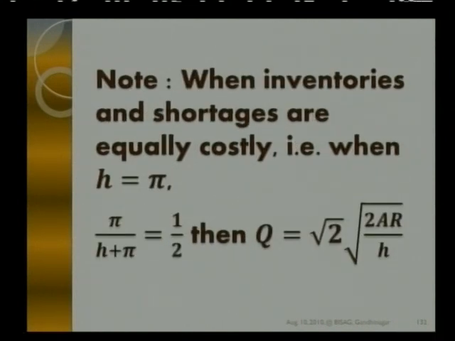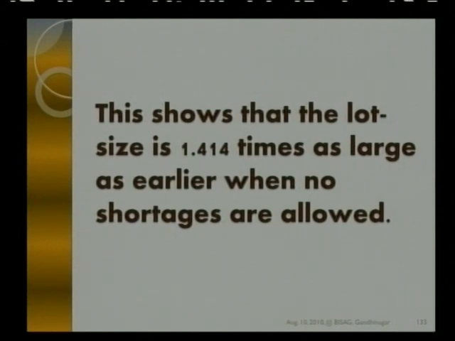When inventories and shortages are equally costly, both h and pi are equal, then we have h upon h plus pi, that is the main factor in procurement quantity, capital Q, will turn out to be half. And if you substitute pi upon h plus pi as 1 by 2, you will have Q equal to root 2AR upon h. That is, it is always 1.414 times as large as earlier when no shortages are allowed.